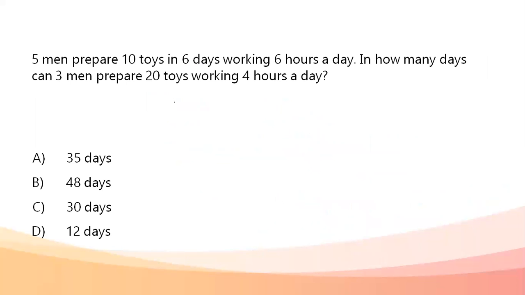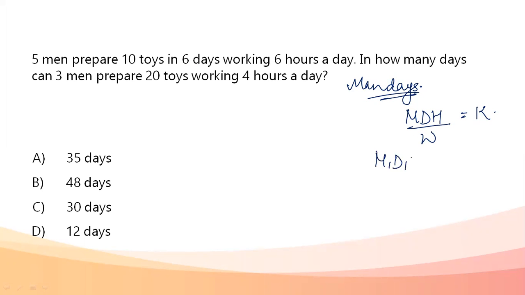Next question. 5 men prepare 10 toys in 6 days, working 6 hours a day. In how many days can 3 men prepare 20 toys, working 4 hours a day? Okay, this is a typical question from man days. Man days concept we can always use here. Man days concept is MDH by W is equal to constant, and that constant can be used for multiple groups. So here I can always write M1D1H1 by W1 is equal to M2D2H2 by W2, and this will go on for n number of groups.